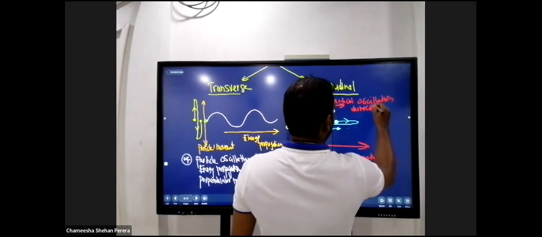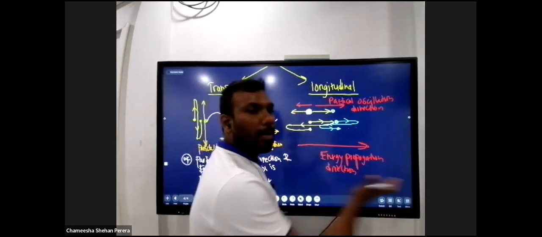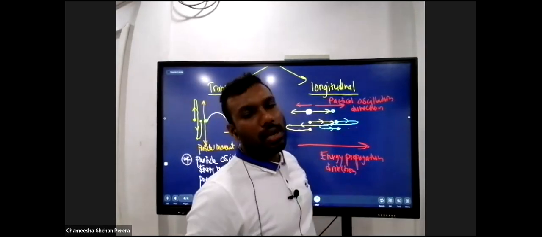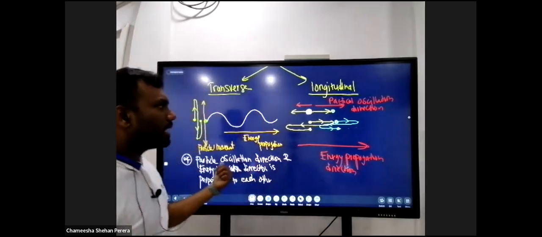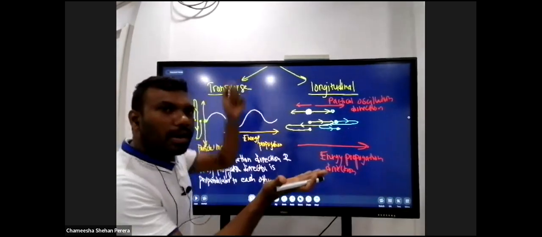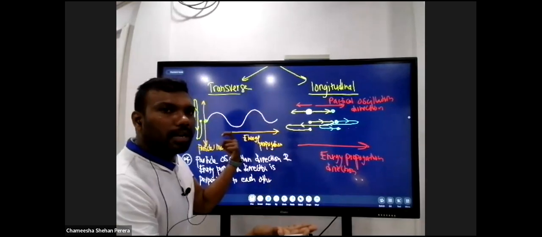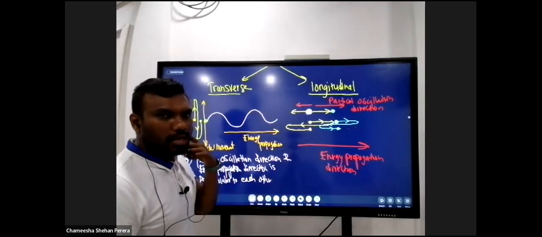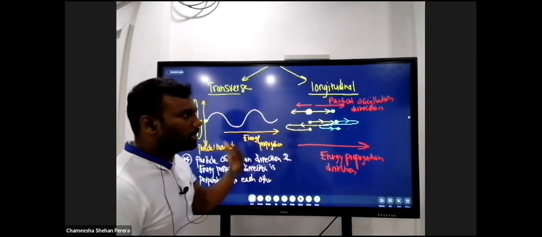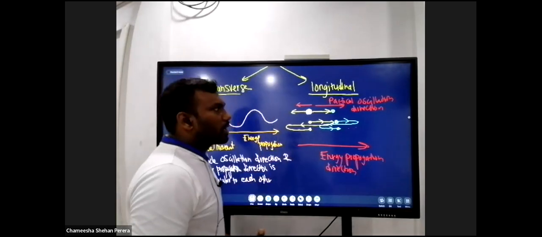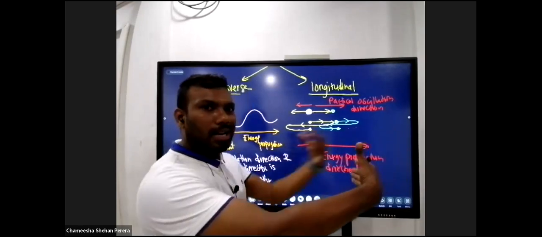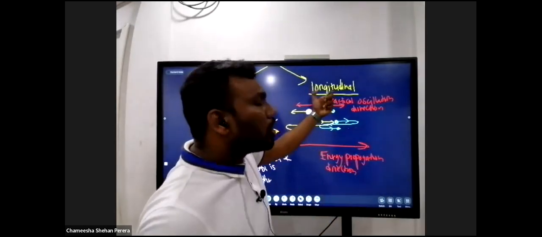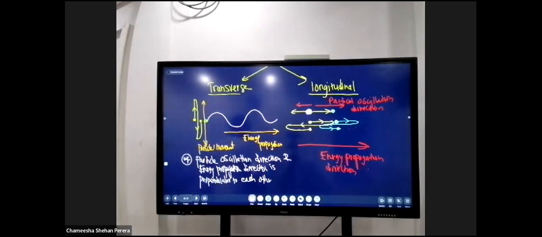Okay. So if you can see, the wave propagates in one direction and the particles oscillate in another direction. In the previous case, the wave propagation direction and the particle oscillations were perpendicular. Those two activities were perpendicular to each other. But in this situation, the wave propagation direction and the particle movement are parallel to each other. So that's why we call them longitudinal, right? So that's how they are classified.